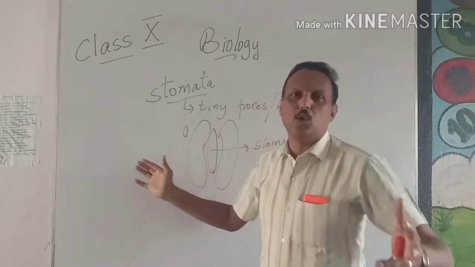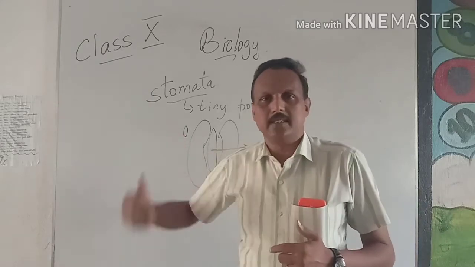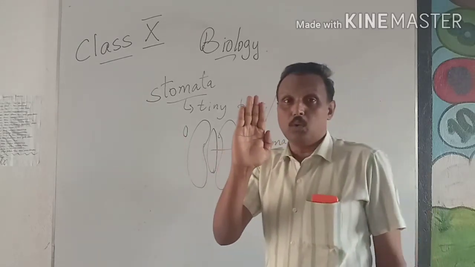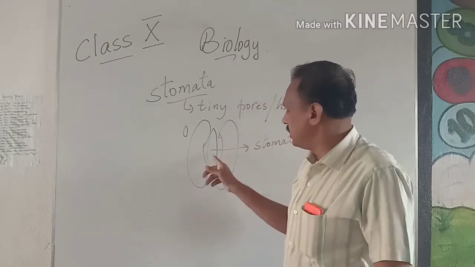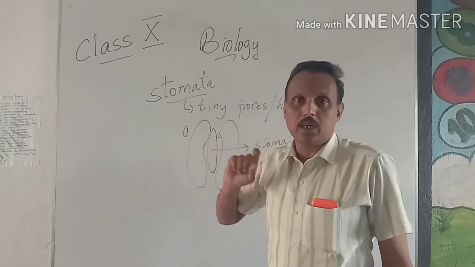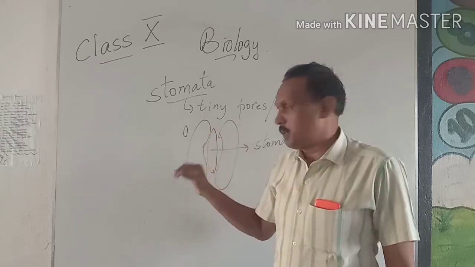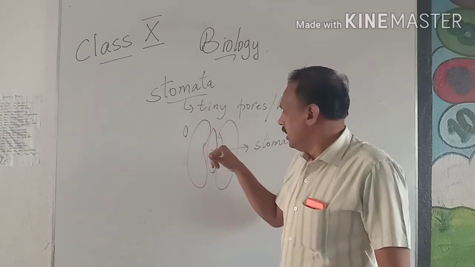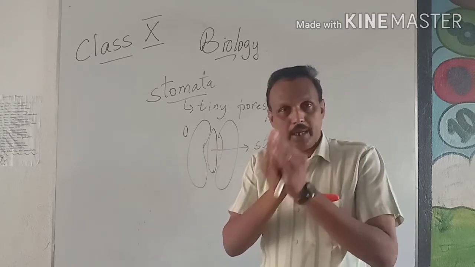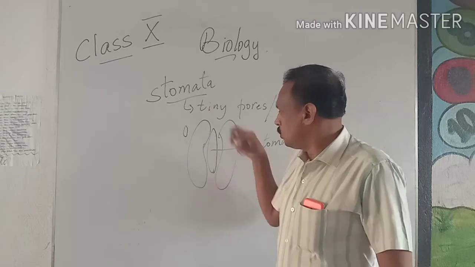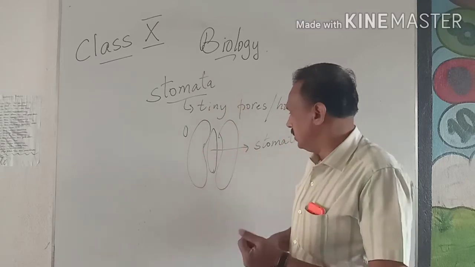See, if you leave our door open, the dogs, the cats, animals, all will come inside. So in this case, imagine if this pore is open all the time, what happens? Water passes through. When water passes through, what do you call that? The term is osmosis. When gases pass through, we say it is permeable. So here, when the stomata is open all the time, what happens? Water passes through. Always, when water goes inside, it will damage.